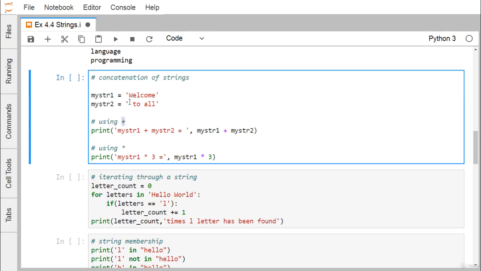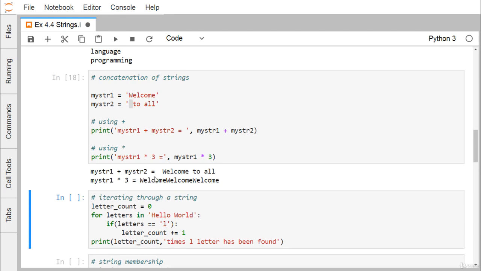So mystr1 and mystr2 contain "welcome" and one blank space, and then "to all". Now when we go for the concatenation, I'm getting this outcome: welcome to all. This blank space is essential because otherwise "welcome" and "to" will not have any separation. They will get concatenated side by side.